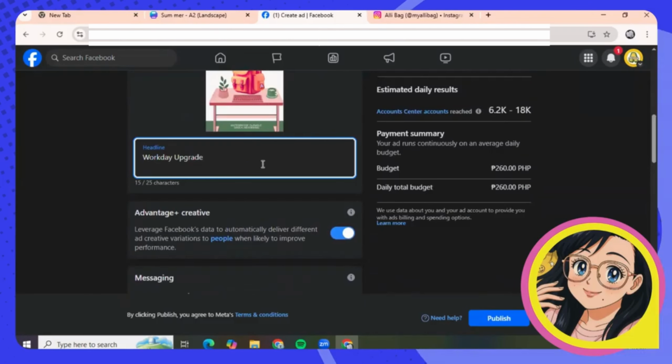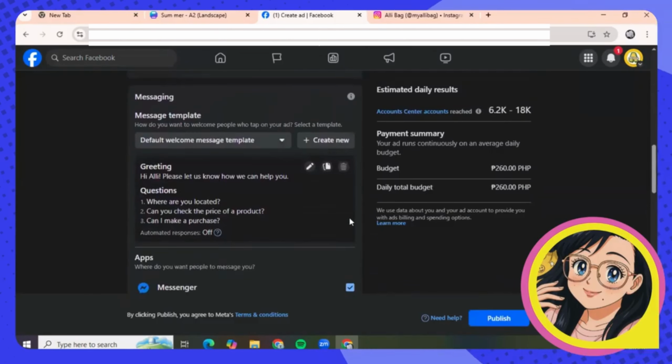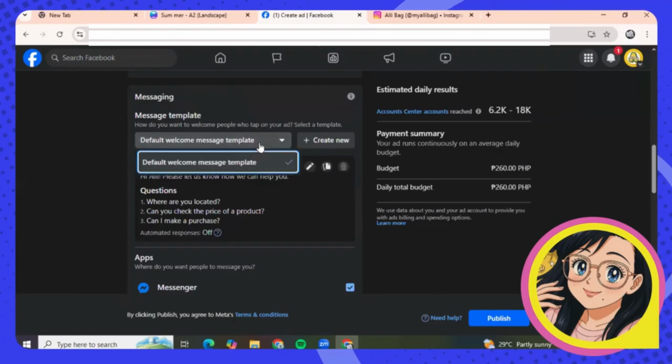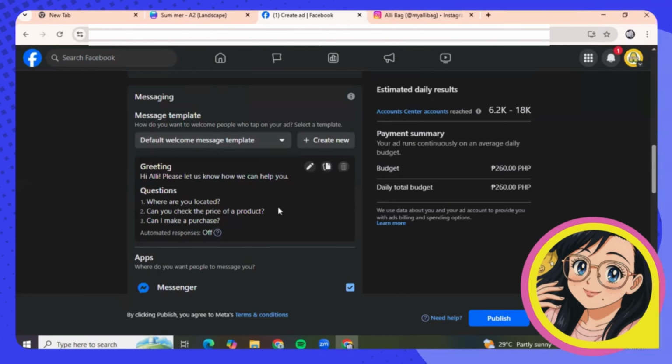Okay, so now on this part, since we chose getting more messages, that's the reason why we are posting this Facebook ad. It is being advised here, how do you want to welcome people who click on your ad? You can select a template or just use the default one. Okay, so I'm just going to use this.